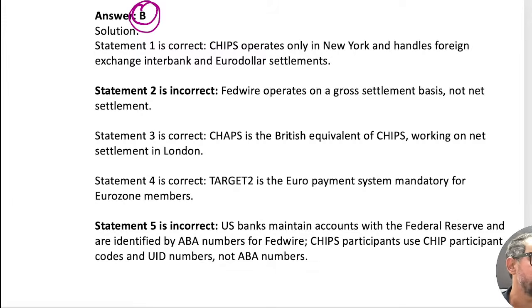CHIPS and CHAPS both are on net settlement. Okay? CHIPS and CHAPS both work on net settlement, similar to NEFT and all. Rani ma'am and Kude sir, I hope you got this one. Veera sir is also there. So CHIPS and CHAPS both work on net settlement.